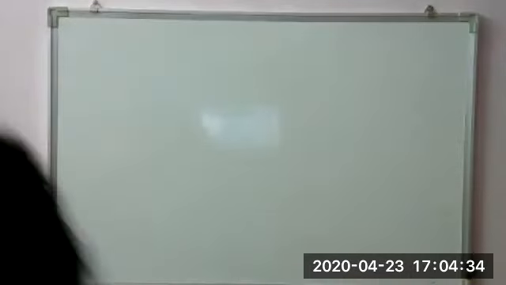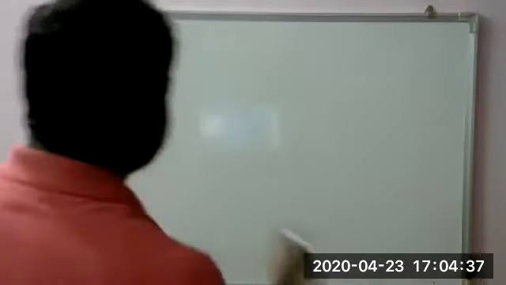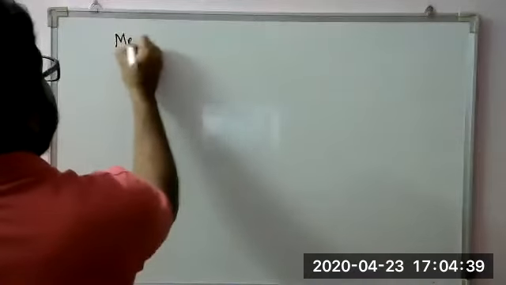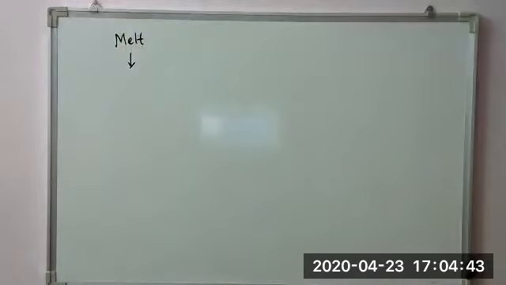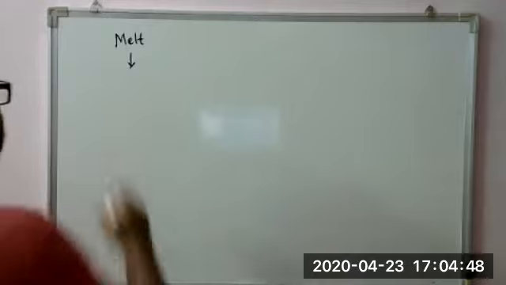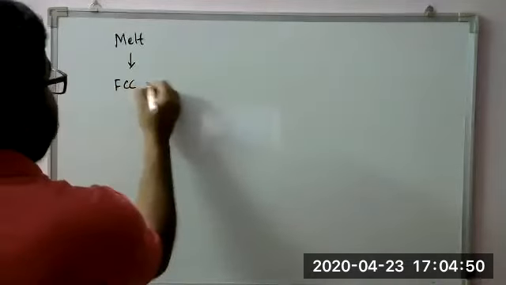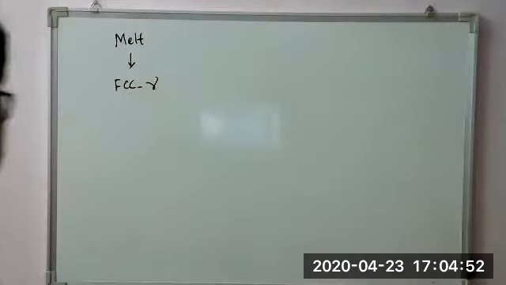As we know, for a hypoeutectic alloy, the melt generally forms austenite, FCC gamma.